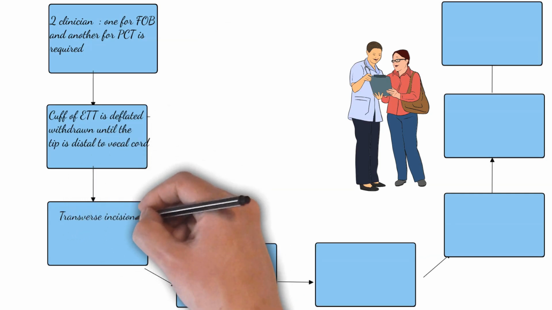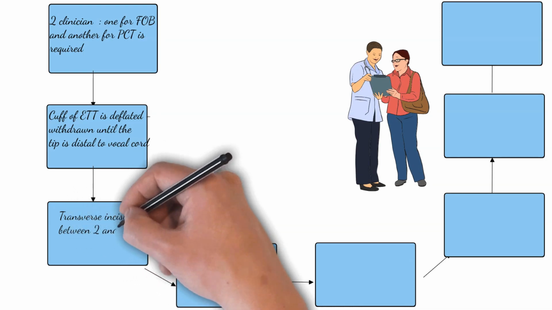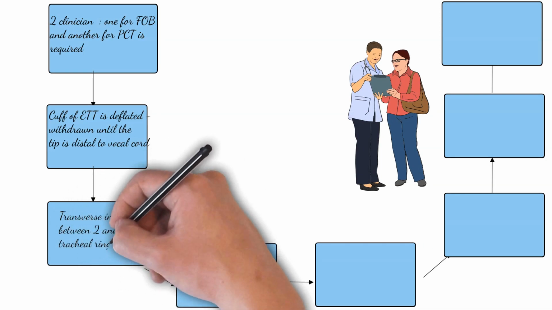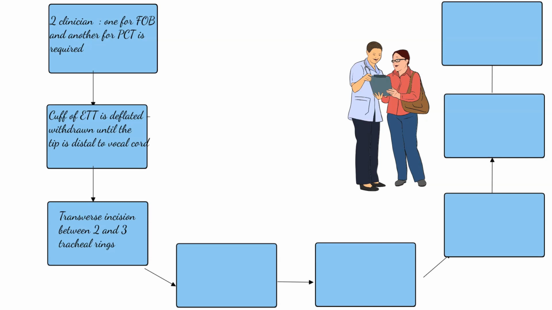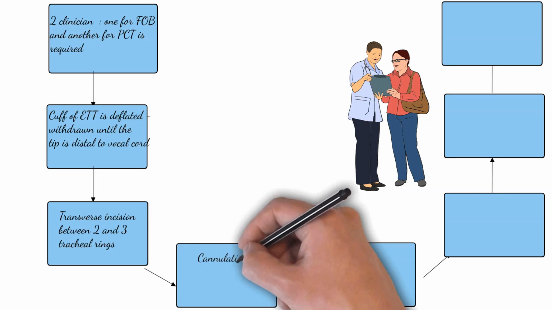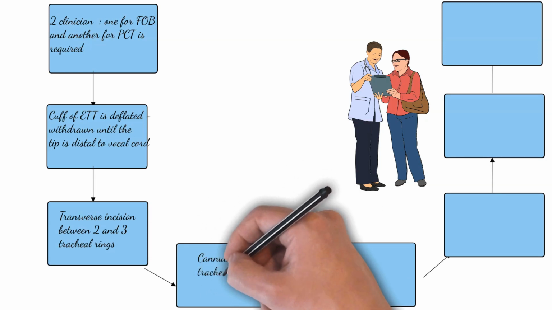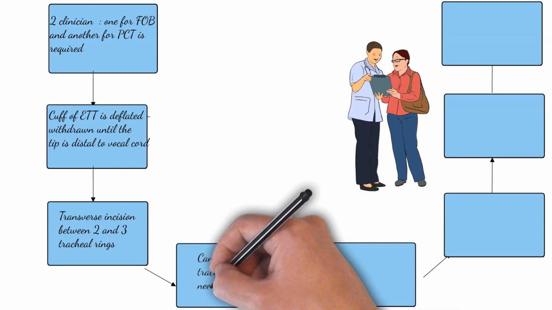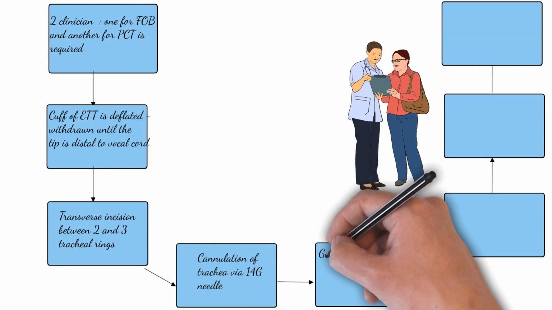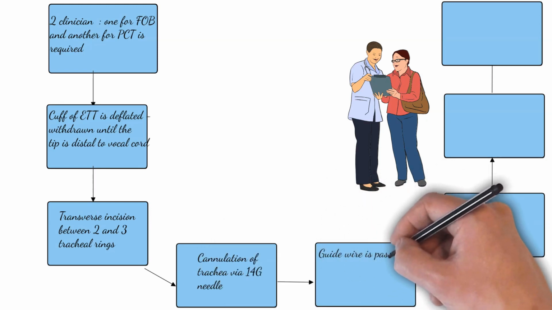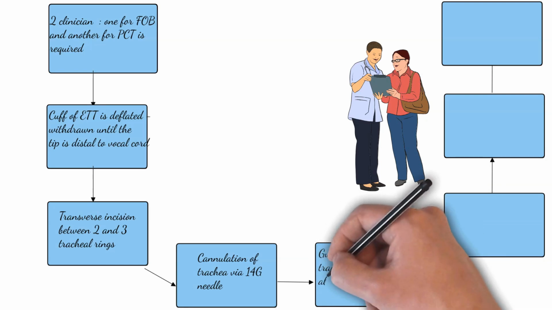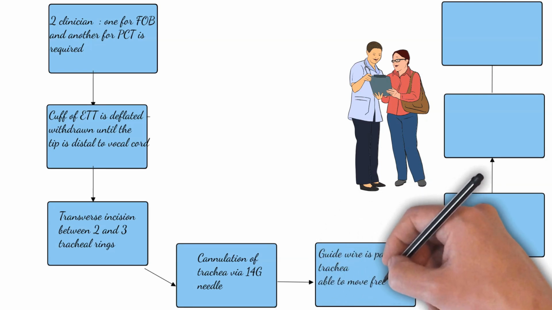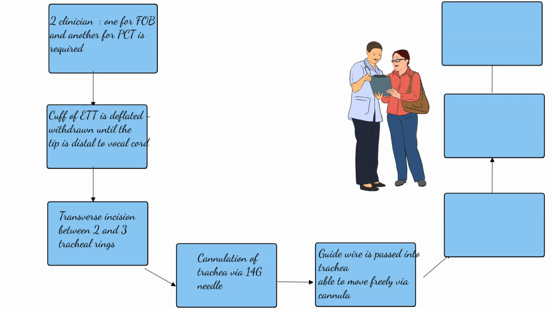Then a transverse incision is made between the second and the third tracheal ring. Then cannulation of the trachea is done with the help of a 14 gauge needle, after which a guide wire is passed into the trachea, and you have to make sure that the guide wire moves freely via the cannula.